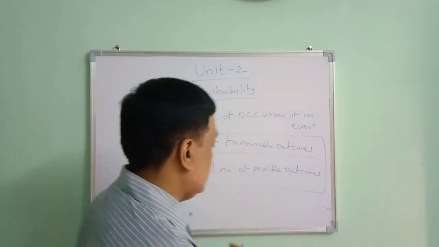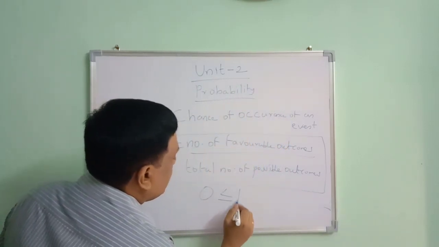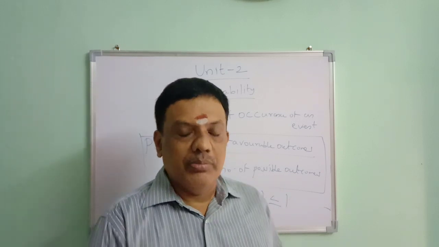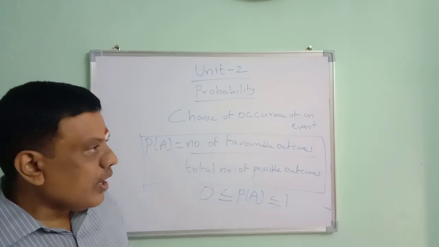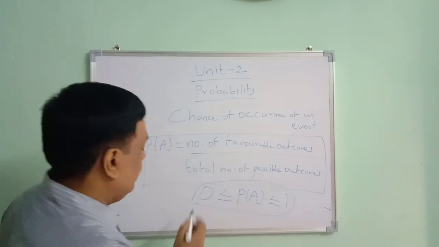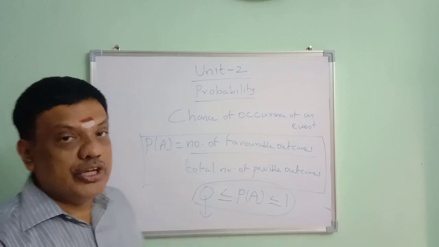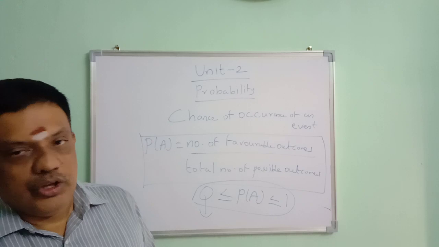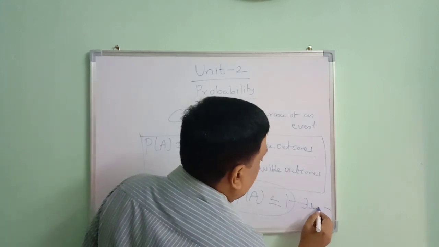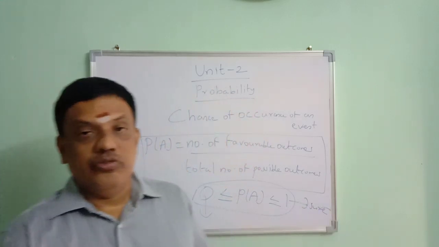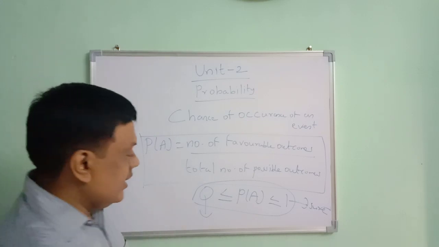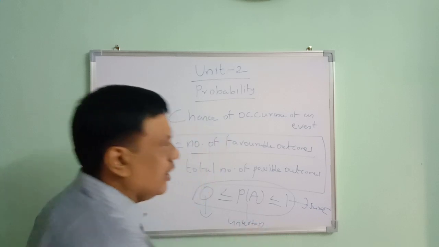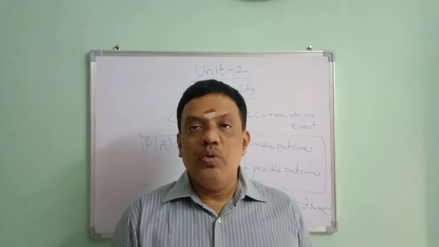What is the range of probability? Probability of any event always lies between 0 and 1. This is the range of probability. So, when does it become 0? Probability of an impossible event is 0, and probability of a sure event is equal to 1. When it is uncertain, it lies between 0 and 1.